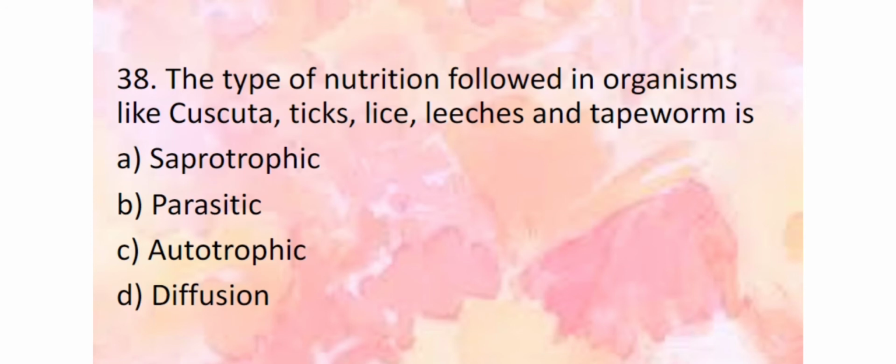The type of nutrition followed in organisms like Cuscuta, ticks, lice, leeches and tapeworm. We know these are all examples of parasites. Parasites means what? The organisms deriving nutrition from the body of other organisms. So the answer is parasitic mode of nutrition. Here Cuscuta and Amarbel are parasitic plants, whereas ticks, lice, leeches, tapeworm are parasitic animals.